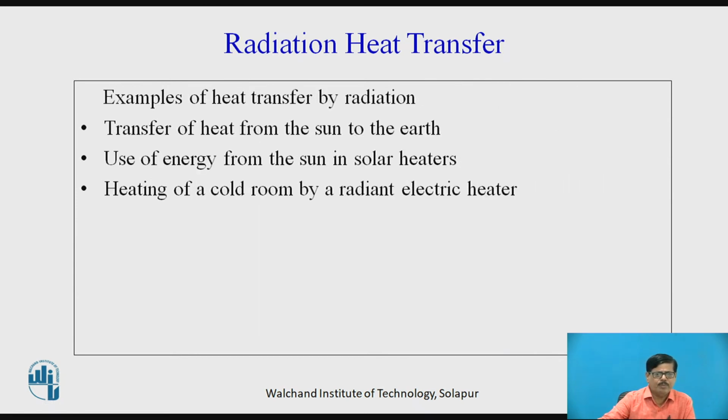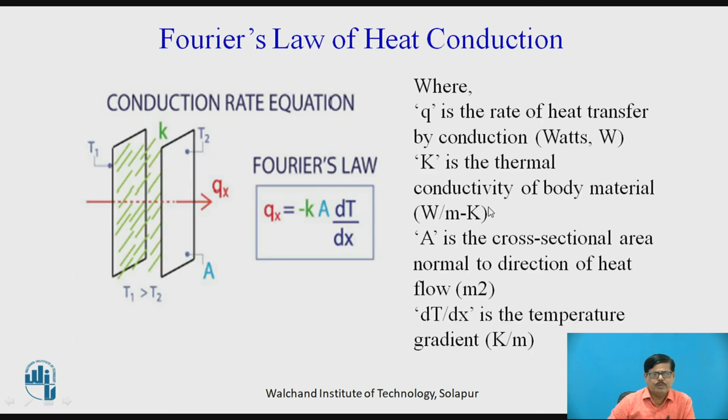The examples of radiation heat transfer are transfer of heat from sun to earth. We daily receive the heat energy from the sun in the form of electromagnetic waves. So this is in the form of radiation. Use of energy from sun in solar water heaters. Use of heating of cold room by radiant electric heater. So these are the examples of radiation.